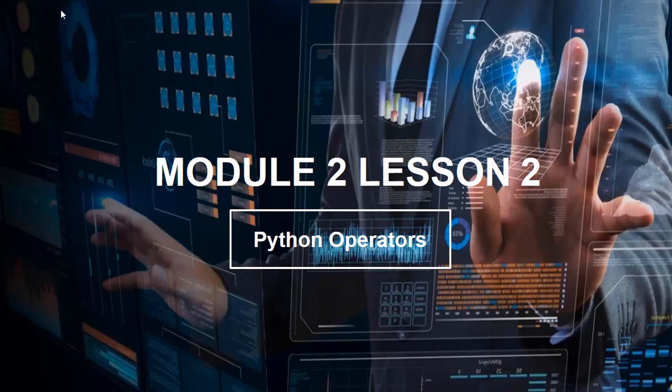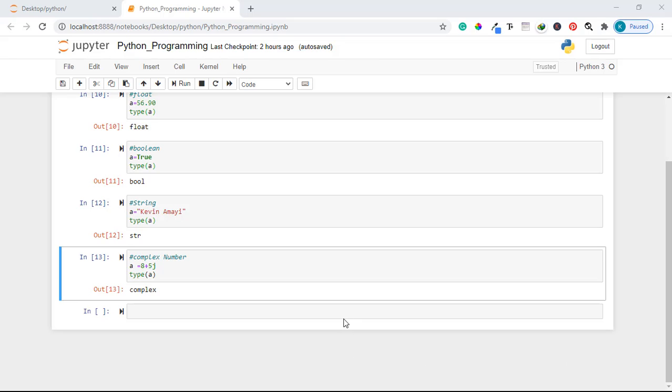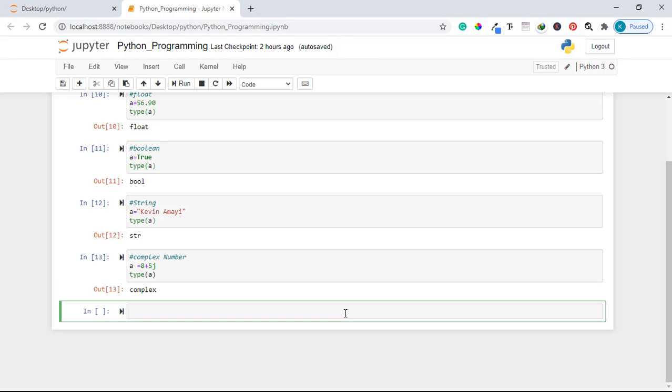Welcome to Module 2, Lesson 2, Python Operators. We start with the most basic operators. By operators I mean operations which you can perform between variables.